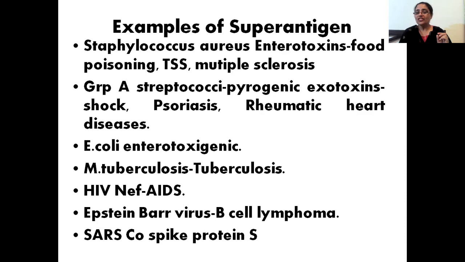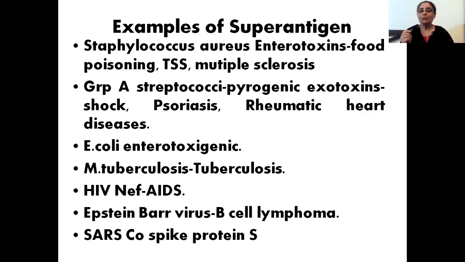And just to remind you, this kind of toxin is also found in, or resembled by, the spike protein of the SARS-CoV virus, which is causing the pandemic. So the spike protein is resembling these enterotoxins of Staphylococcus aureus. This has a medicinal importance also. Vaccines can be developed on sequencing these. So these superantigens are medically important.